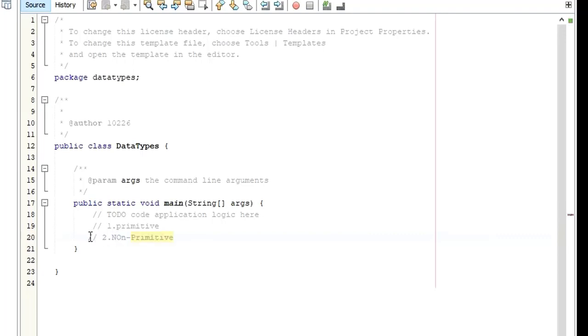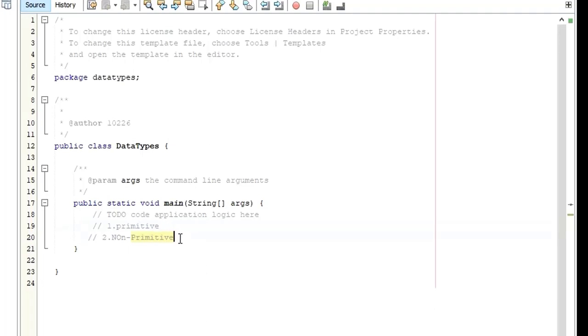So these are the two basic data types that are found in Java. Under primitive, we have byte, int, boolean, float, double, char, string, and then short. These are the basic primitive data types in Java.